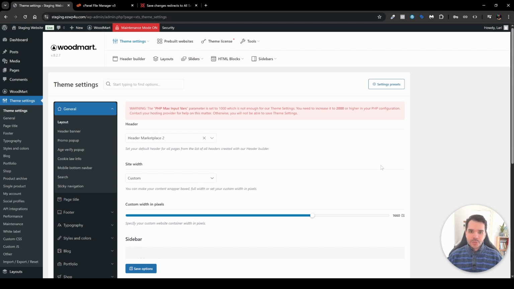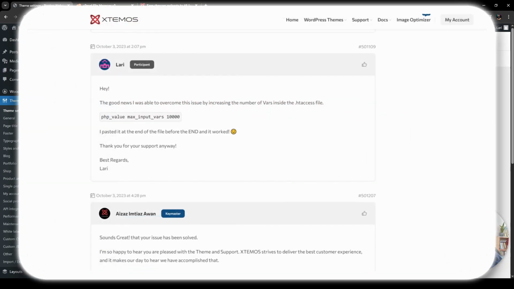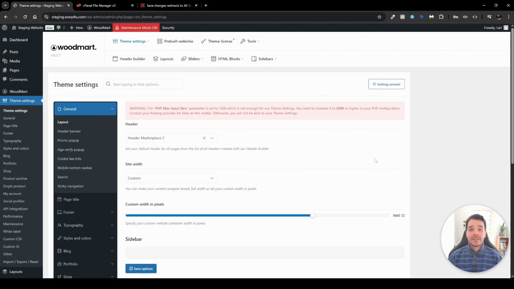Before I do so, I just want to show you what happens if you try to change settings on the website and what it will redirect you to. I've faced this issue and it wasn't easy for me to solve, but don't worry, I've solved it. I also reached out to the Xtemos team behind WoodMart, and they approved the approach and it actually works.